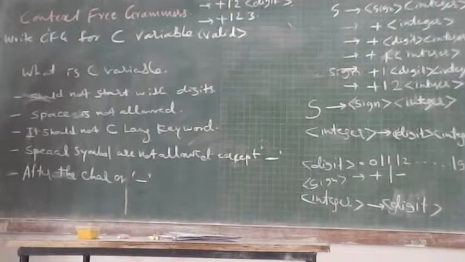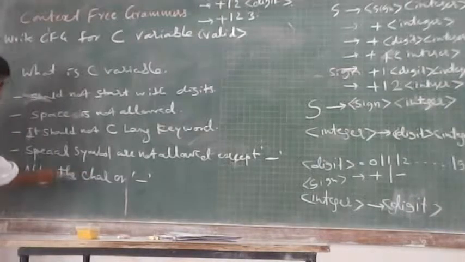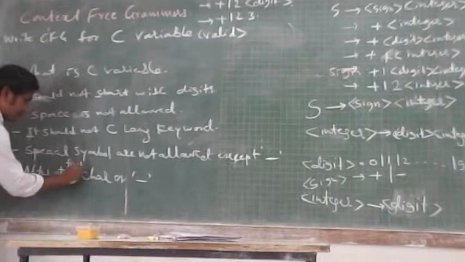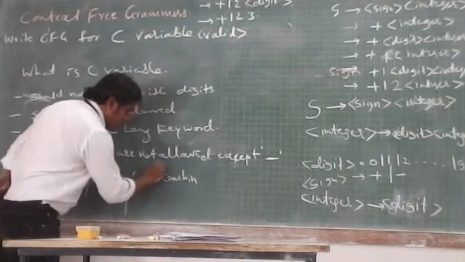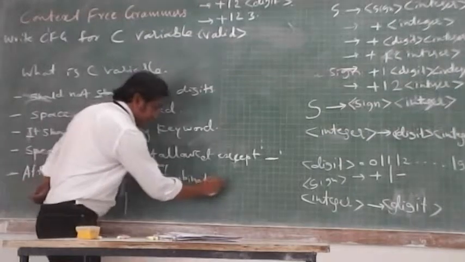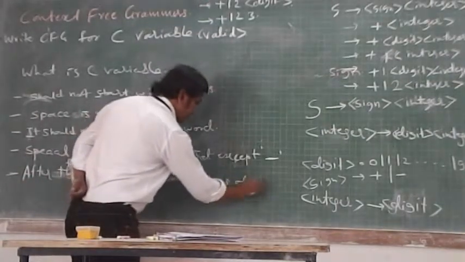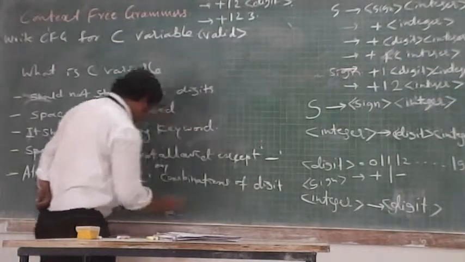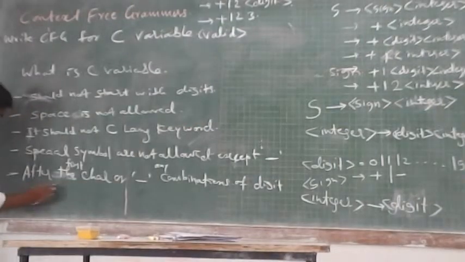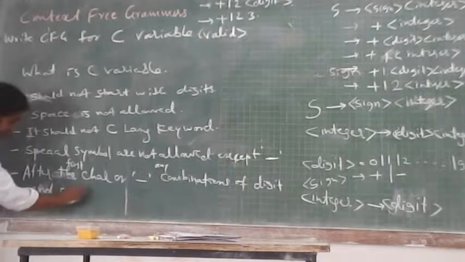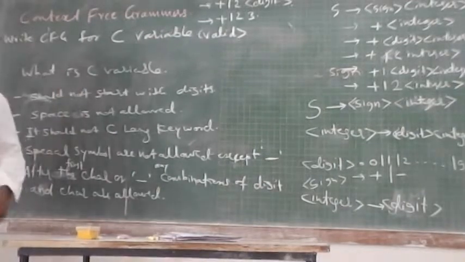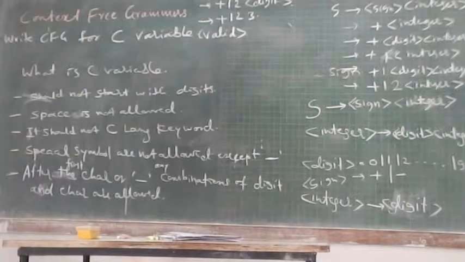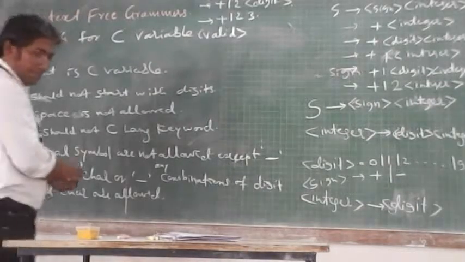So after the first character, any combinations of digits and characters are allowed. Is it okay? Any more rules to define a C variable?